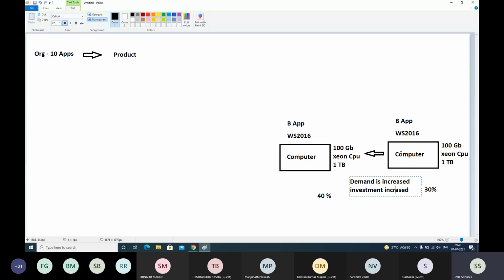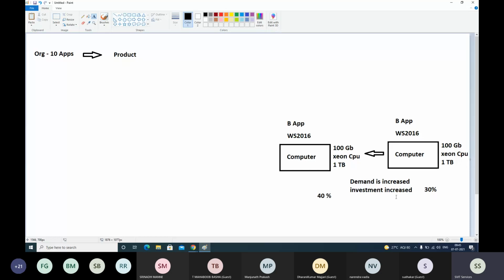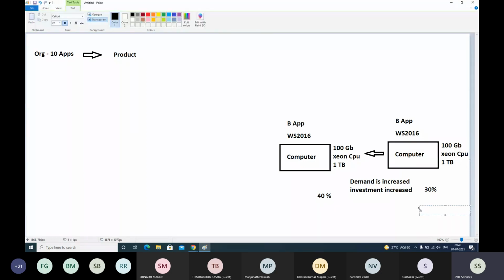So here we spent around 4 lakhs. Now we spent more or less around 3 lakhs here to buy this physical computer again.